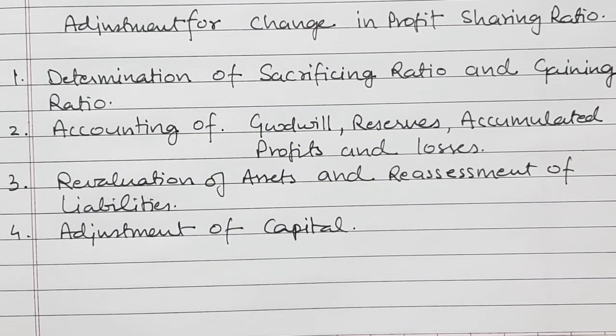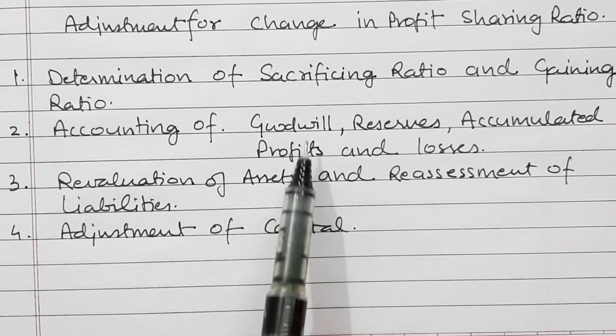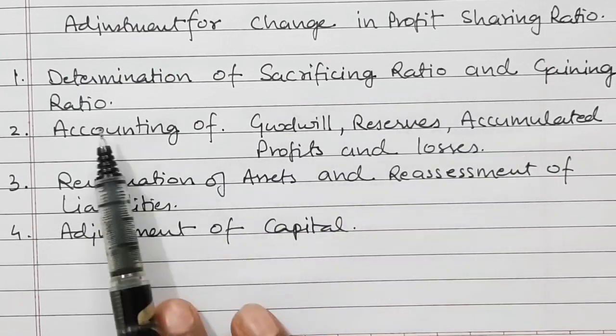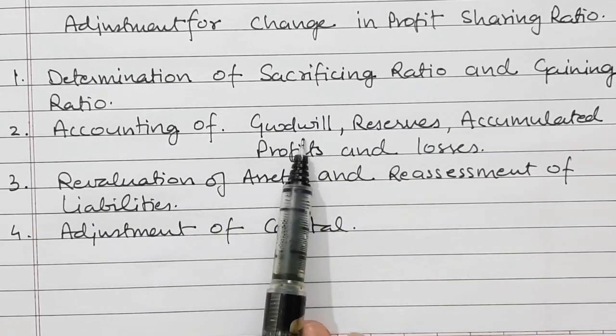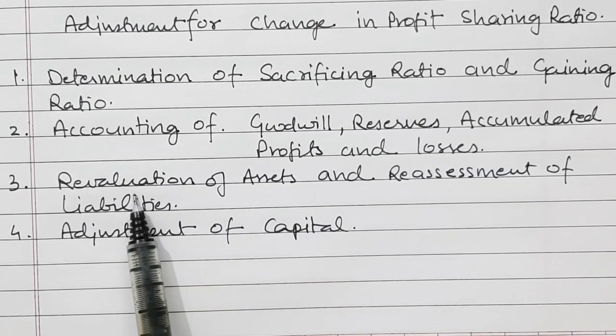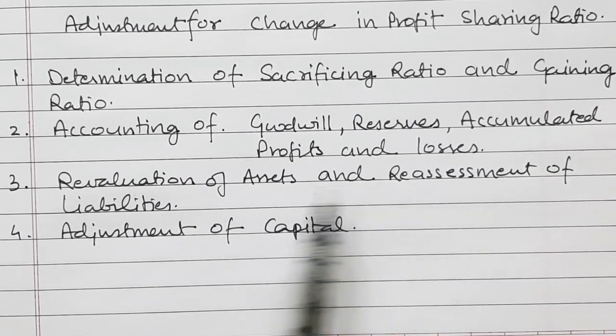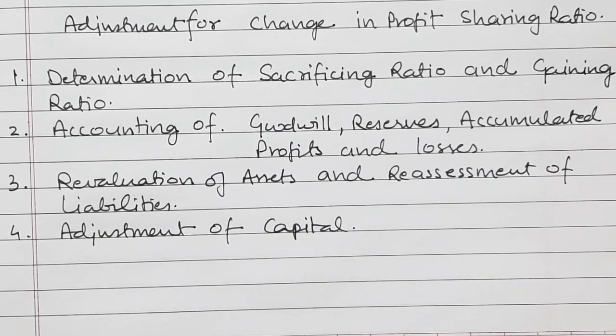So these are the things we have to take care of in case of change in profit sharing ratio among existing partners. That is determination of sacrificing ratio or gaining ratio, then accounting for goodwill, reserves, accumulated profits and losses, then revaluation of assets and reassessment of liabilities, and adjustment of capital. Let us see it one by one.